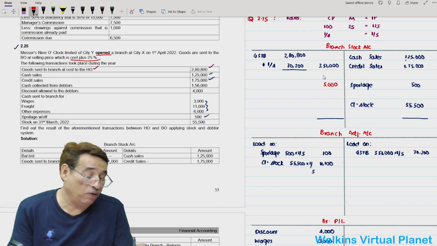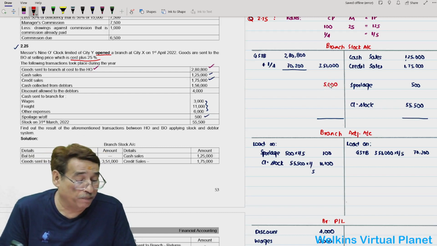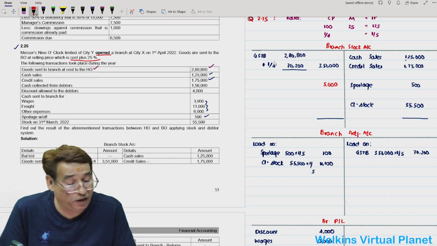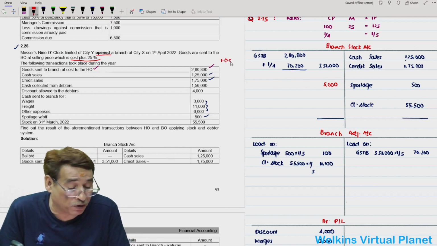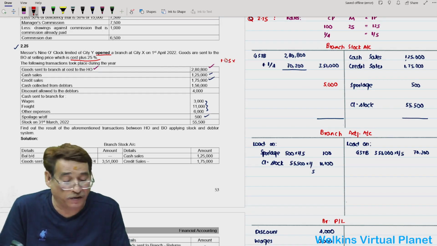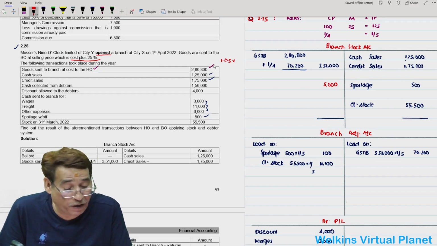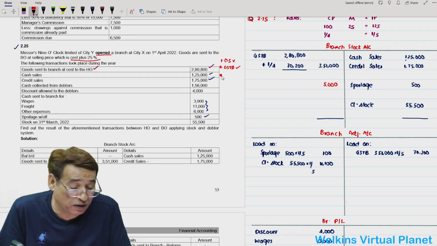What should you consider this time? Whenever the balancing figure appears towards the debit side, as a rule, the first preference is given to opening stock. However, in this question, opening stock is not possible because it is a newly opened branch. Second preference is always given to goods sent to branch account, which is already there, so we cannot treat this as goods sent to branch. Third preference is given to surplus. So should we consider this as surplus?